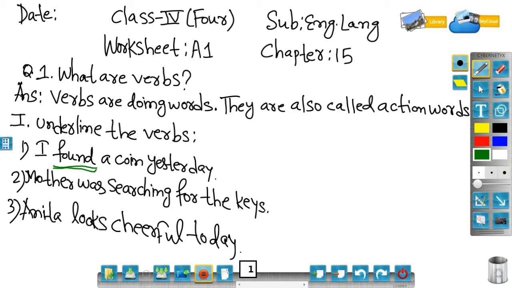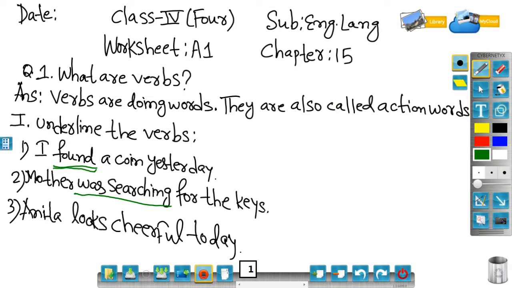The second sentence: Mother was searching for the keys. Okay? Mother is the subject here. So what is being done by the subject? Was searching. That means mother was searching something. What searching? For the keys. That means what was the action done by mother? Searching. Searching, that is called the main verb, and was, that is called the helping verb or auxiliary verb. So was searching is the verb, the action word.